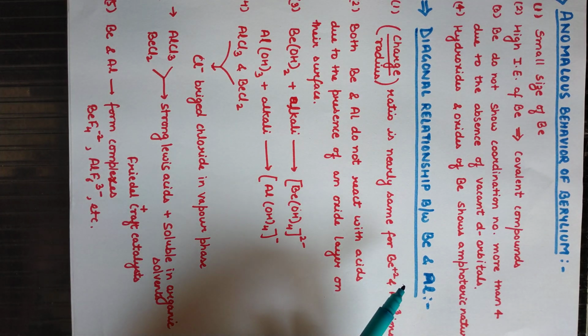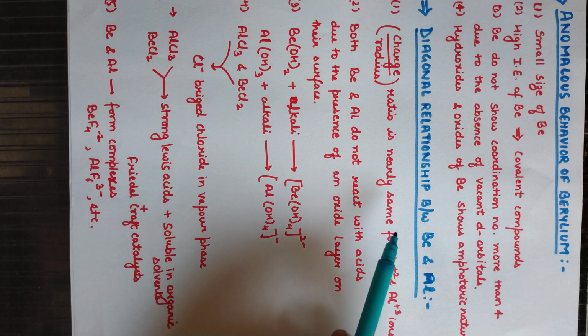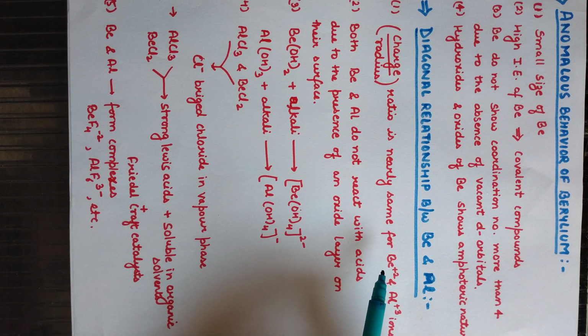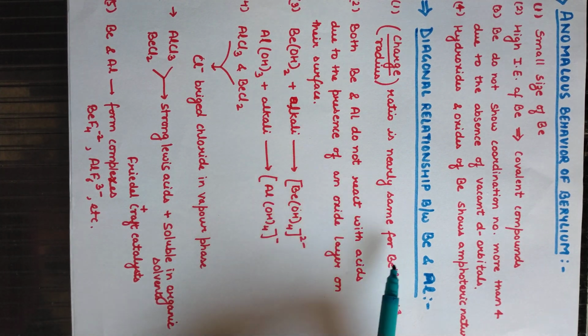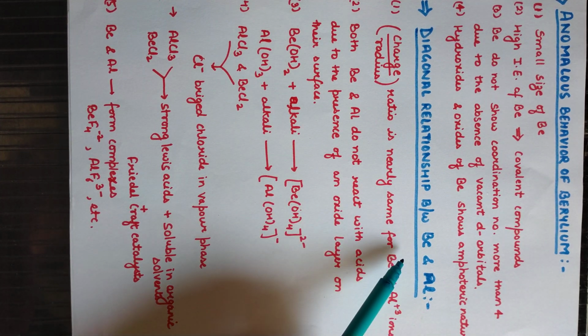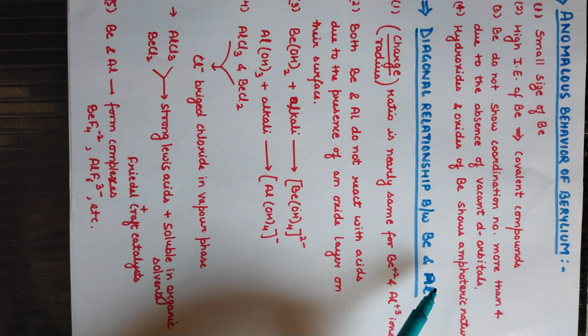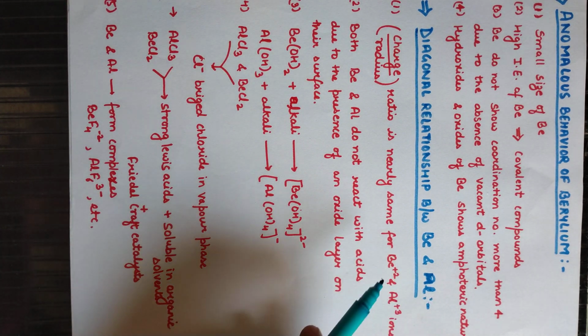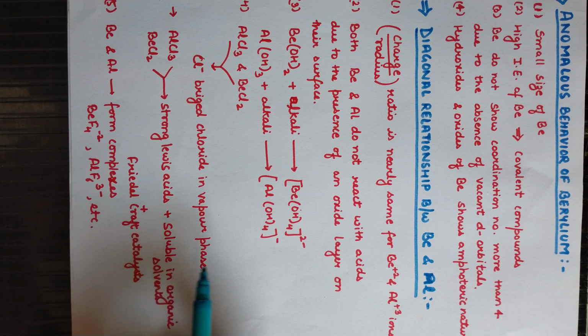Now, students, the next is the diagonal relationship between beryllium and aluminium. We have learned about the diagonal relationship, that elements of the second period show some similarities with the elements of the third period which are present diagonally to them. Like lithium shows similarity with magnesium. Similarly, beryllium shows similarity with aluminium. So what are the reasons? Here I have written some of the reasons.